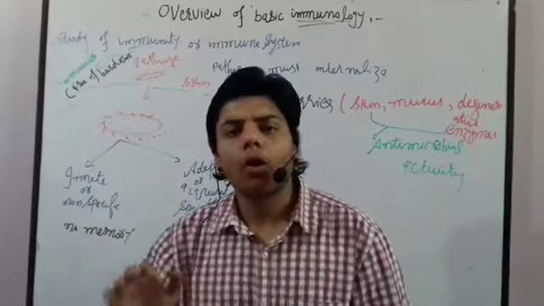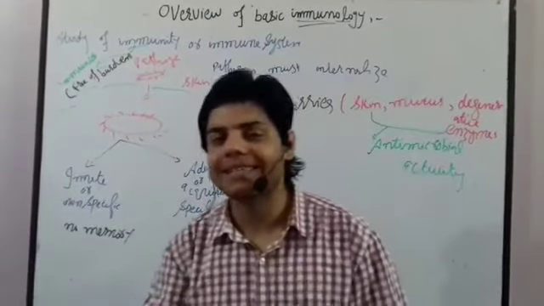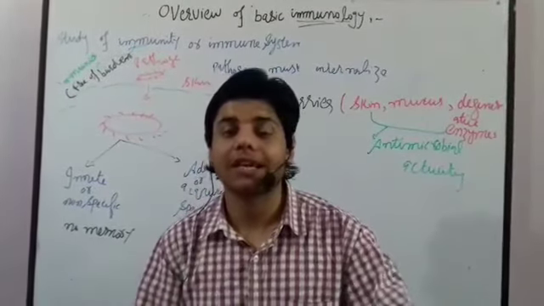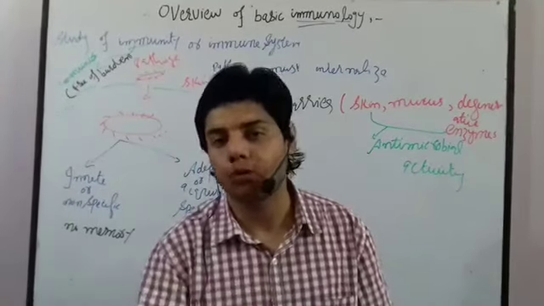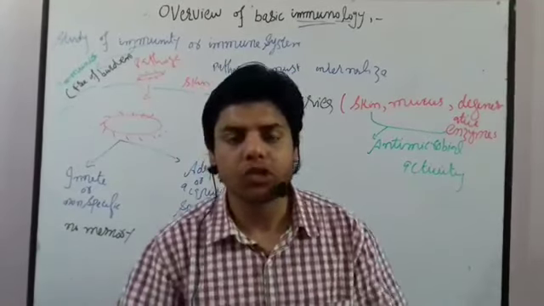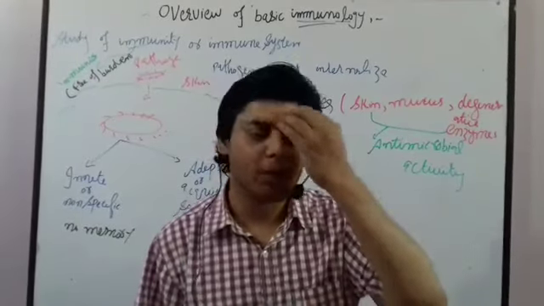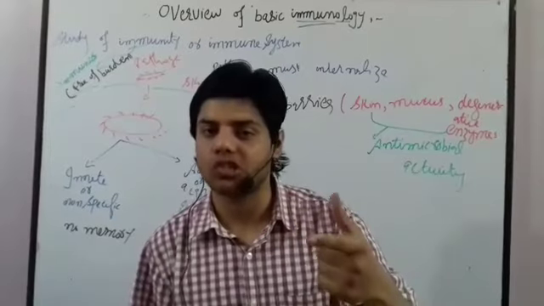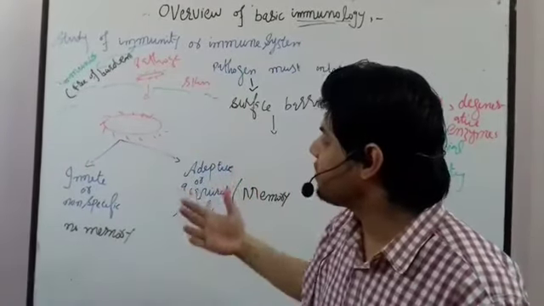Now the immunity or immune system is the system which is activated inside our body when our body is exposed to a pathogen. What is a pathogen? A pathogen is any kind of substance or microorganism that has the ability to cause disease. Then our immune system will get activated.